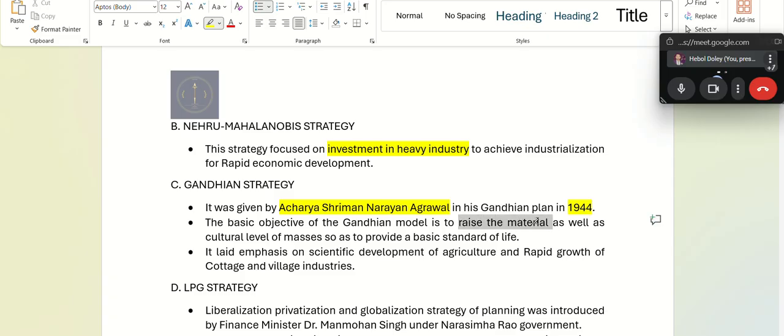It is to raise the material as well as cultural level of masses, so to provide a basic standard of life. It emphasized on scientific development of agriculture and the growth of cottage and village industries. So what is the difference between Nehru Mahalanobis and Gandhian strategy, Vidisha?